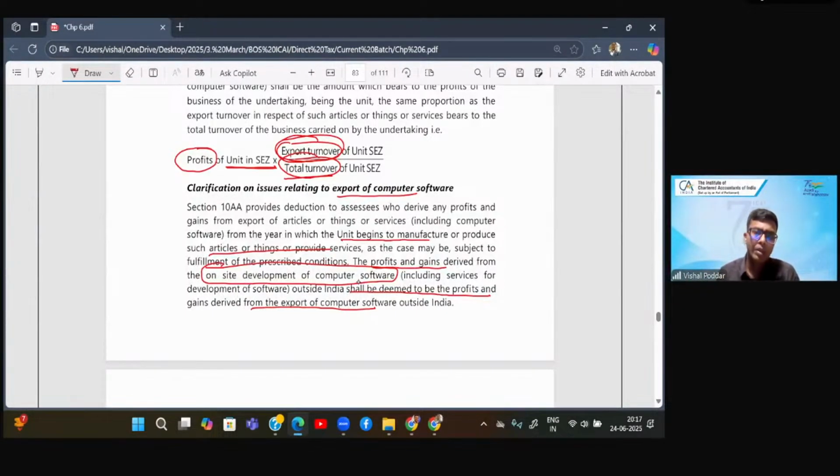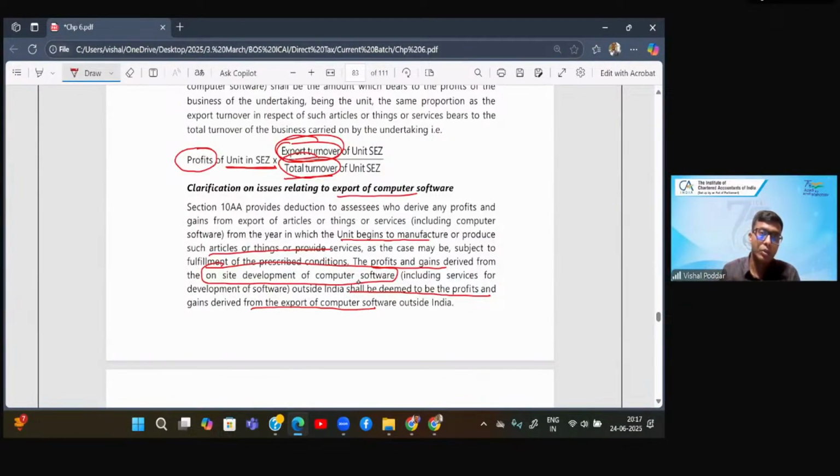Now, what is this? You would be knowing Indian export firms, which may be Tata Consultancy Services, Patni Computers, so many various software providers, which are renowned for their software services.